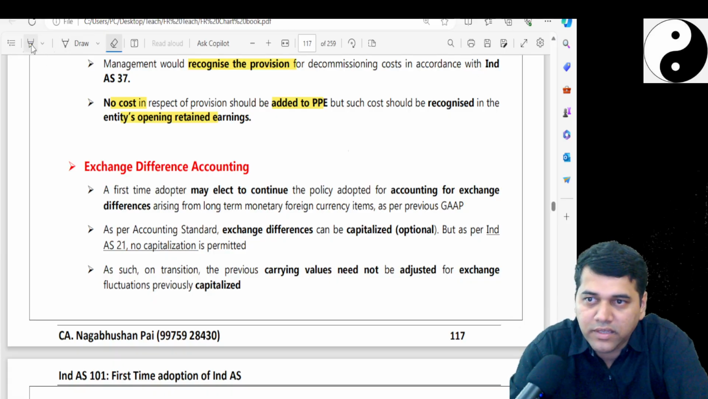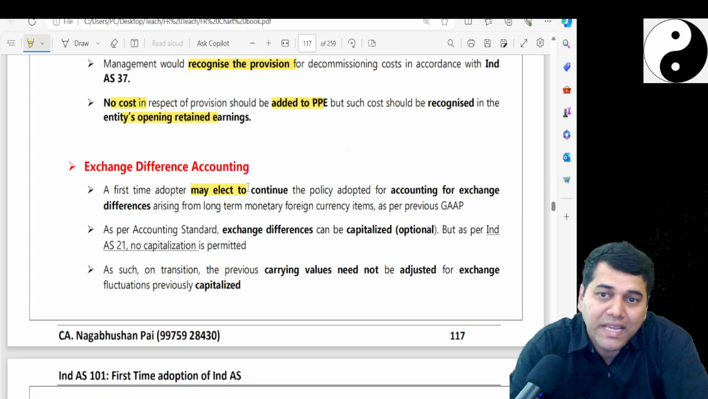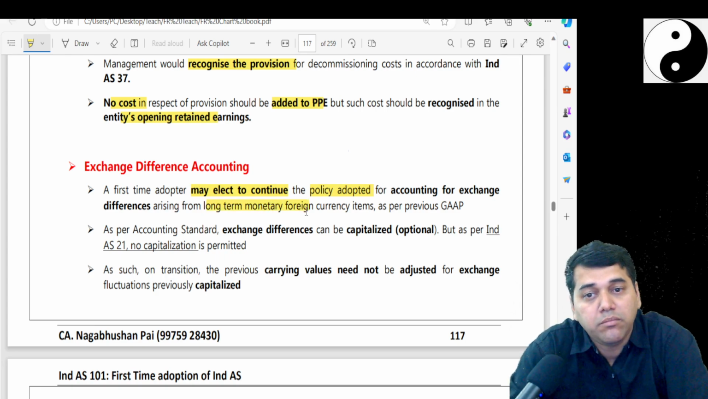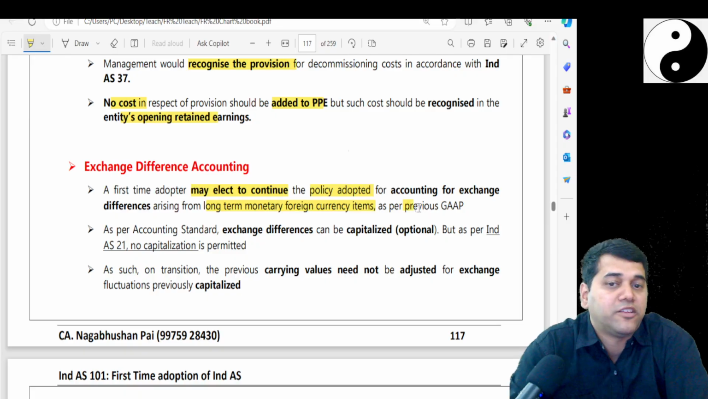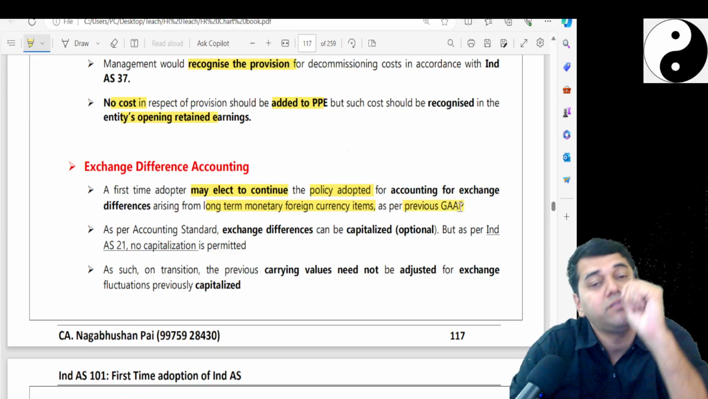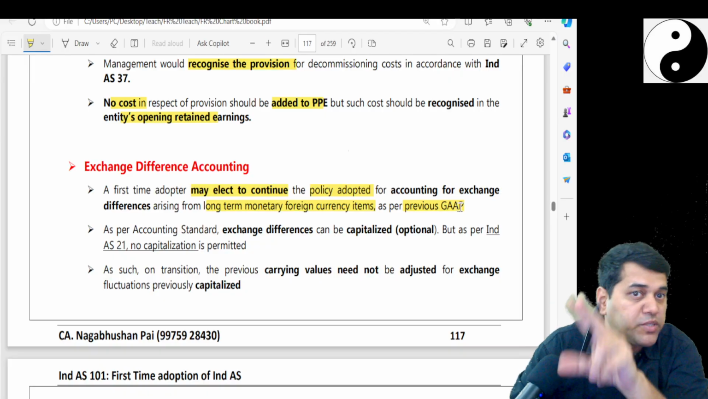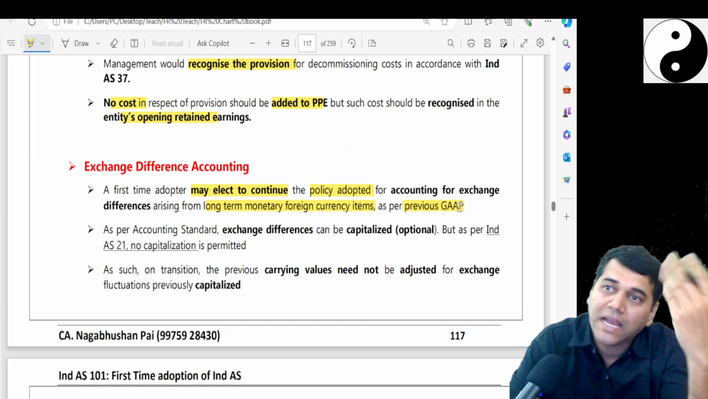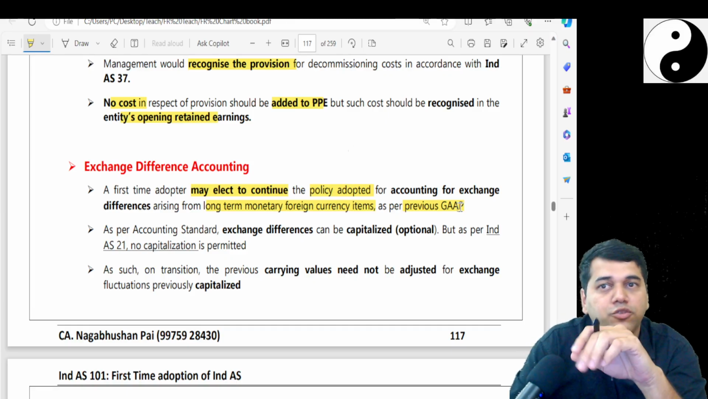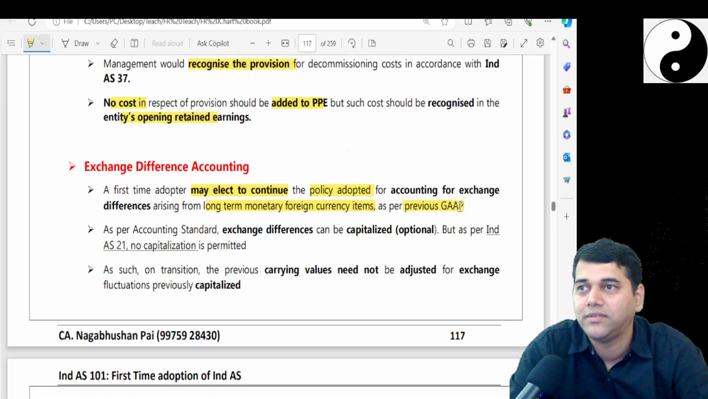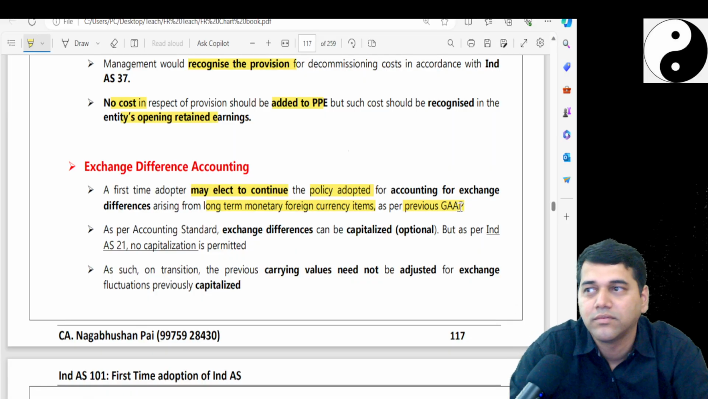Now they say that the first time adopter may elect to continue the policy adopted for accounting exchange difference on long-term monetary currency items as per previous GAAP. Now, what policy is it? That's why the previous accounting standard gave you two options. Either you capitalize or you charge to P&L. Obviously, people would love to capitalize, no? They don't want a hit in the P&L account.